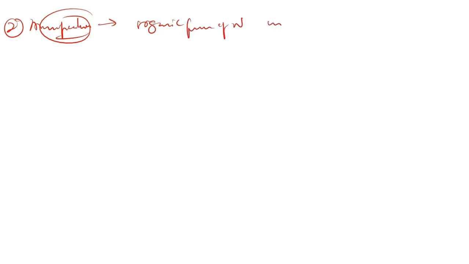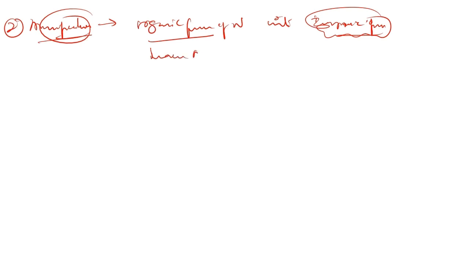The next process is ammonification. What is ammonification? Ammonification is the conversion of the organic form of nitrogen into the inorganic form. As I told you, the inorganic form is the one which is directly utilized by the plants. So ammonification helps in the conversion of the organic form into inorganic, nothing but the unavailable form of nitrogen to the available form of nitrogen.